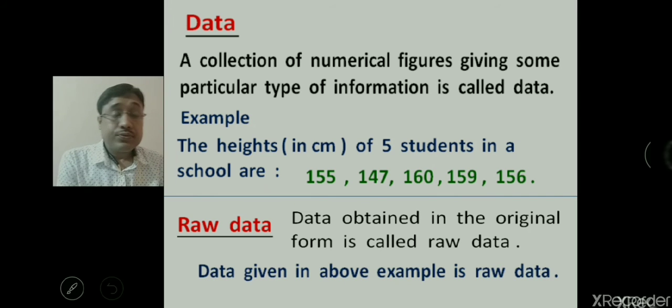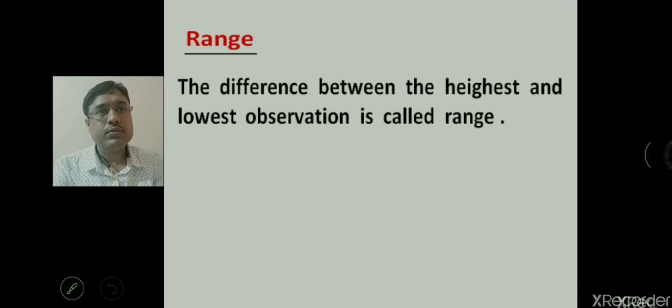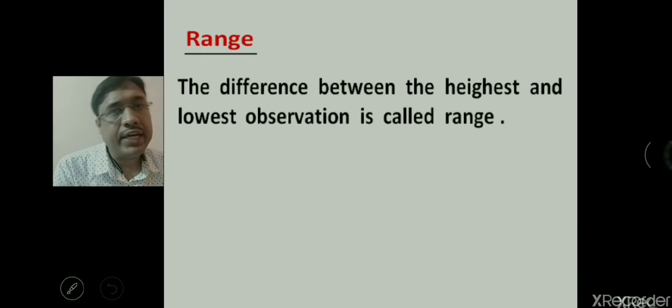The data given in the above example, the heights of 5 students in a school, 155, 147, 160, 159 and 156 centimeters, is also raw data, because we are not relating it with any other data values.